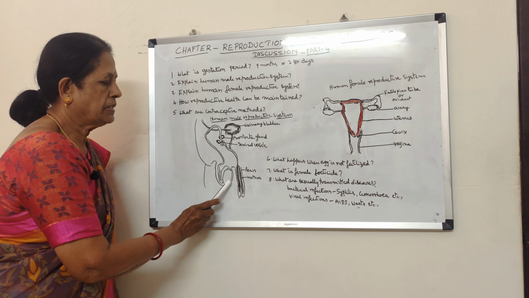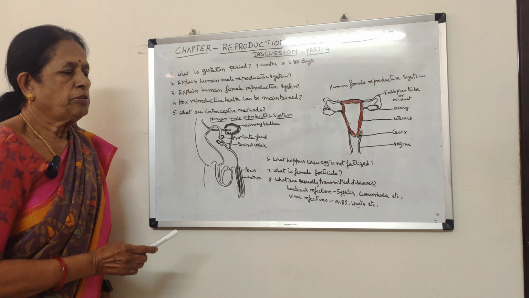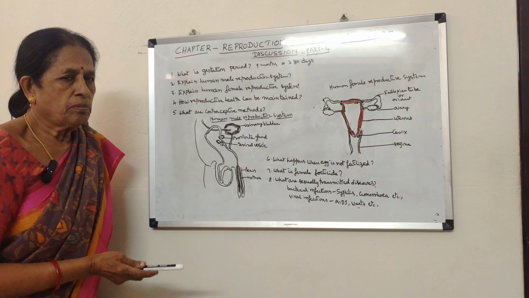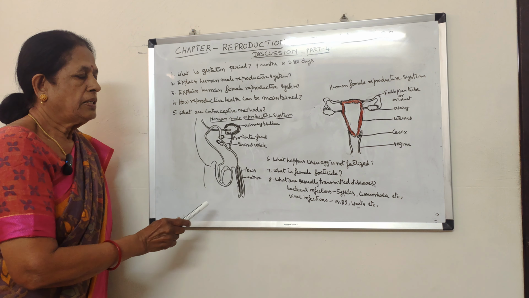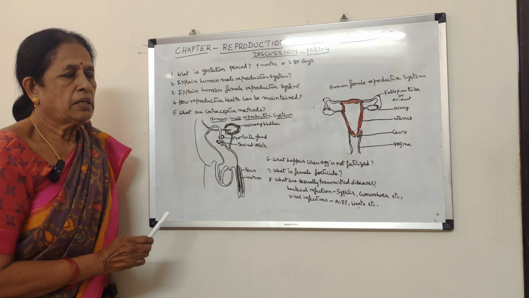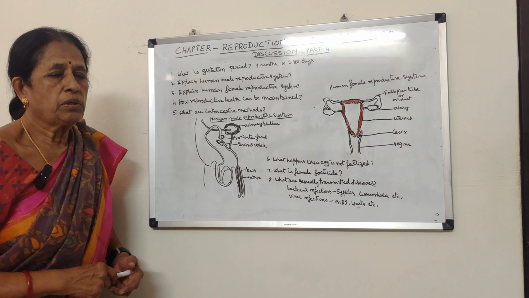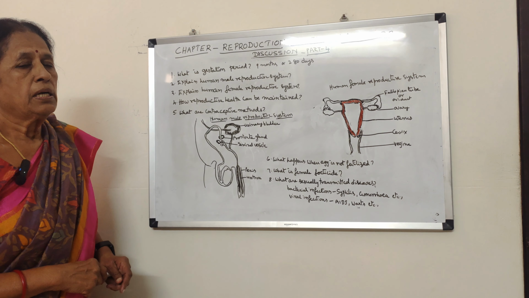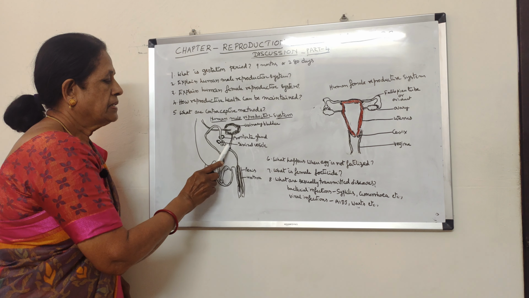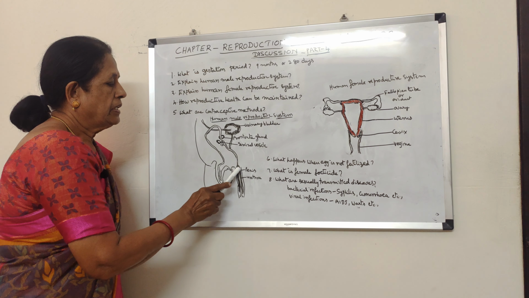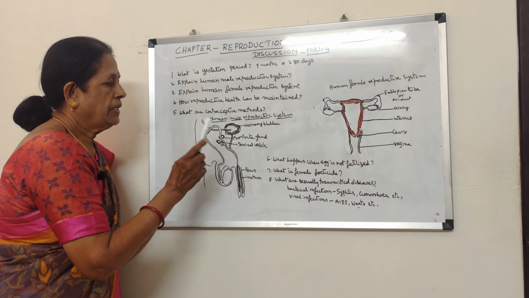A pair of testes present in scrotal sacs. In the testes, small tubules which are called seminiferous tubules are present in which haploid sperms are produced. These haploid sperms enter a duct which is called vasa efferentia. From the vasa efferentia, they enter into a convoluted duct which is called epididymis, where they are stored temporarily, and then they pass through vas deferens and enter into urethra and the penis, and they are sent out of the body.